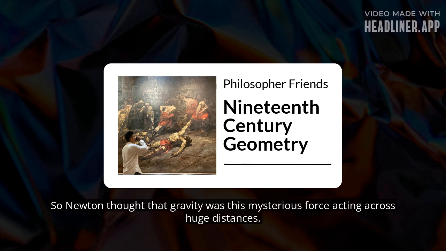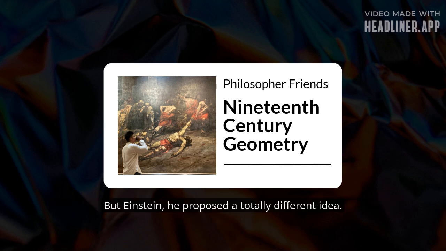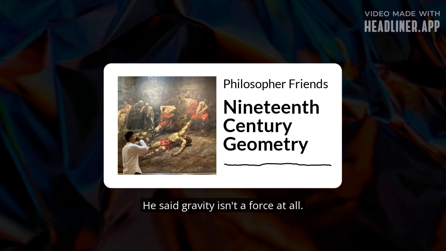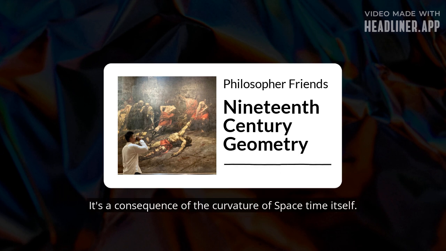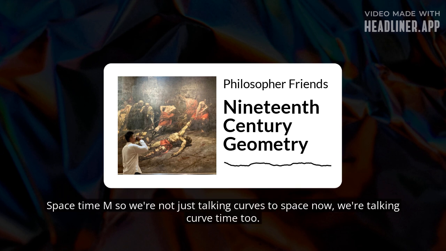acting across huge distances instantly. Right. But Einstein proposed a totally different idea. He said gravity isn't a force at all. Really? Yeah, it's a consequence of the curvature of space-time itself. Hold on, space-time. So we're not just talking curved space, now we're talking curved time too.